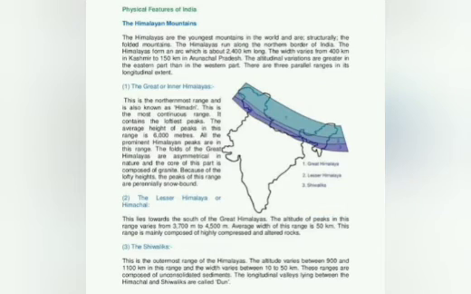So you see 3 parallel lines. When we talk about the greater Himalayas, the height is around 6,000 meters. And it is asymmetrical in nature. I already told you Himachal has the greater peaks and Shivaliks has the hill stations.